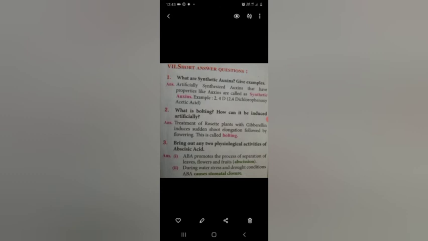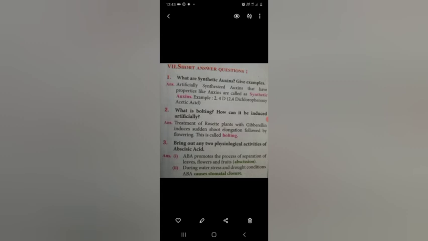Artificially synthesized auxin. Artificial means man-made auxin. We are able to produce it in the laboratory or in the factory. That is said to be artificially synthesized auxin, which has properties like auxin. That means they have the characteristic features of auxin, and are called synthetic auxin. Example, as we just saw in the one word answer, that is 2,4-D.